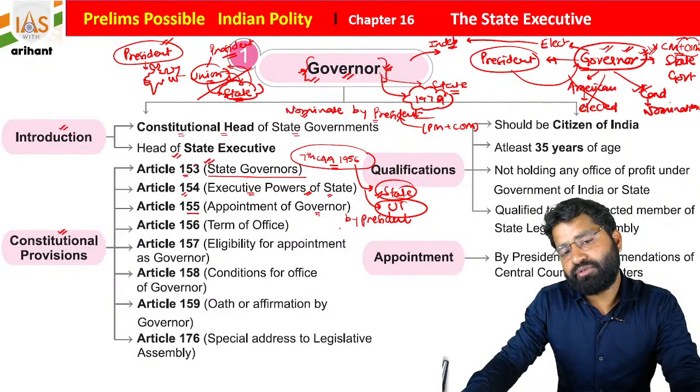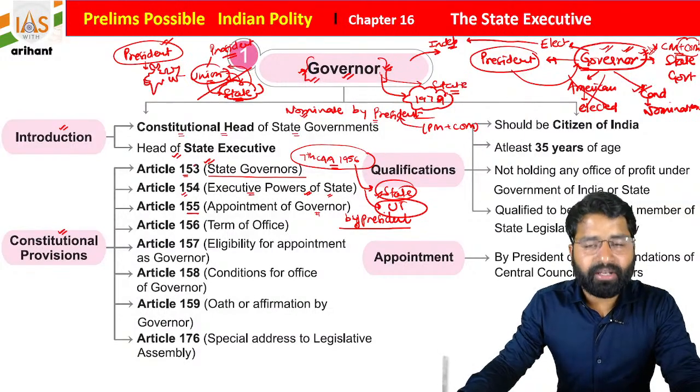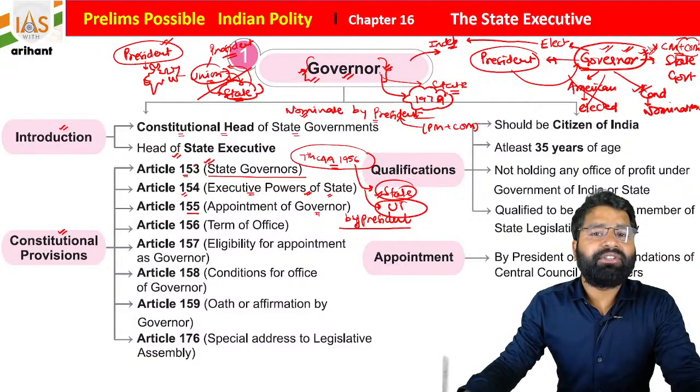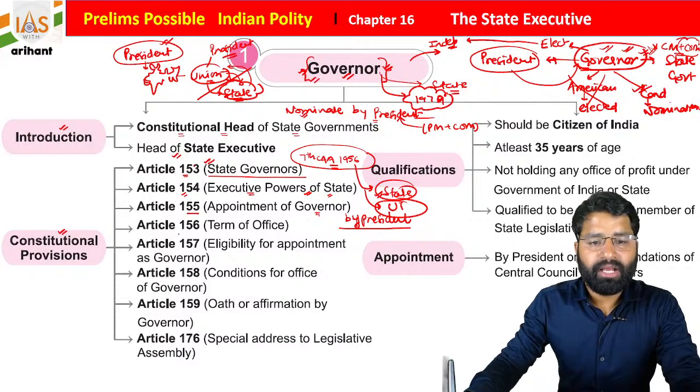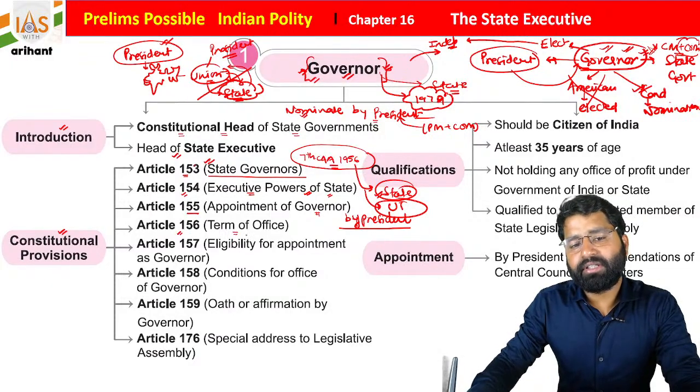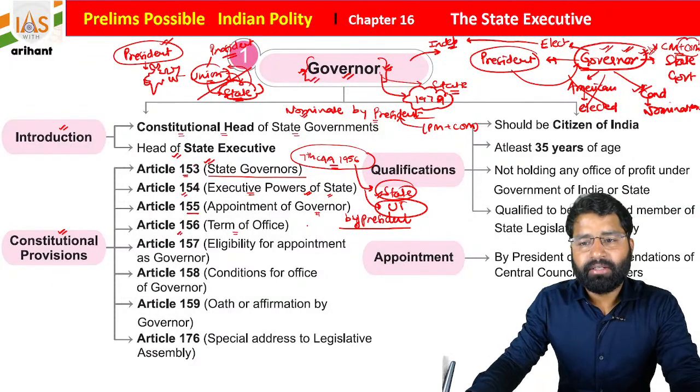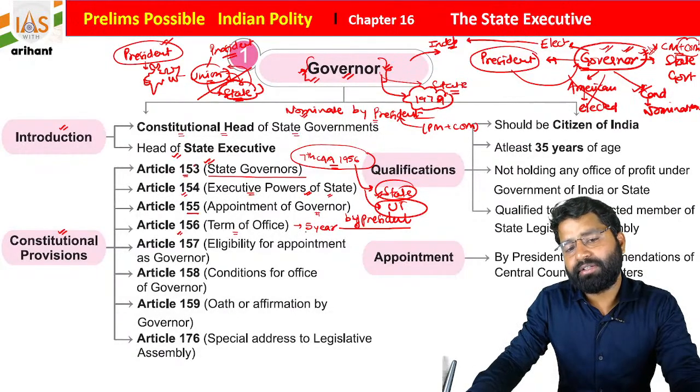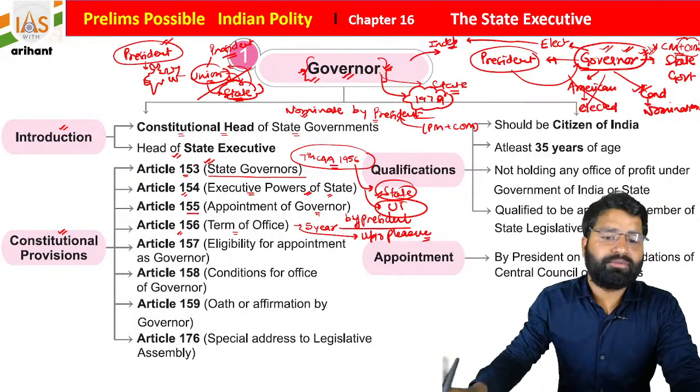Okay, and to whom does the President of India appoint as governor? Someone fulfilling the qualification, and basically it is done on the recommendation of the Council of Ministers. In the center, students, Article 156 is about the term of office. So for how long? Maximum 5 years in normal condition, but it is at the pleasure of the President of India, students.